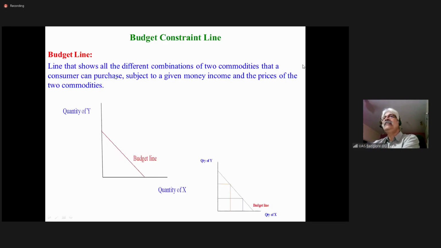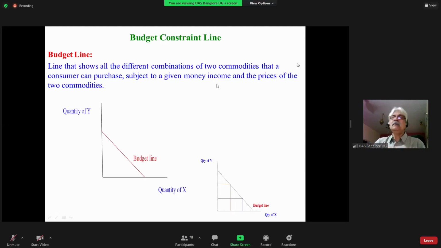So it is a line that shows all different combinations of two commodities that a consumer can purchase subject to a given money income and prices of the two commodities. So this line depends on the income of the consumer as well as the price of the commodity, because price affects how much quantity you can purchase.